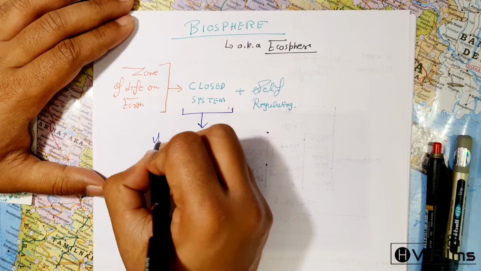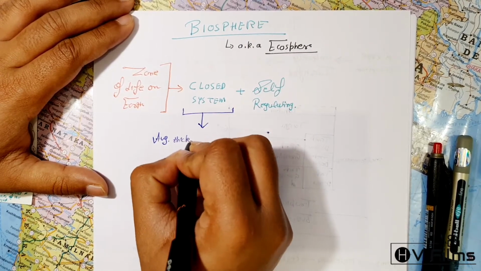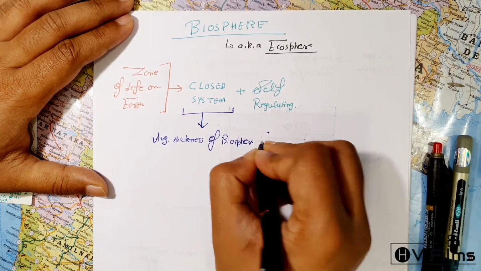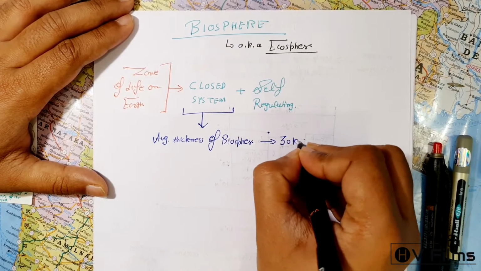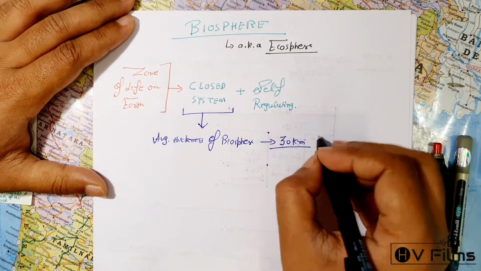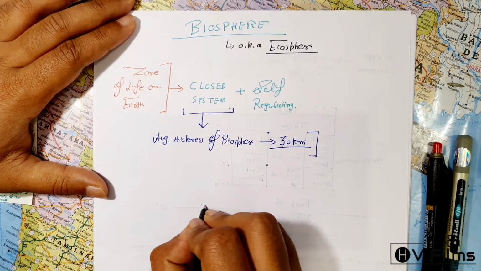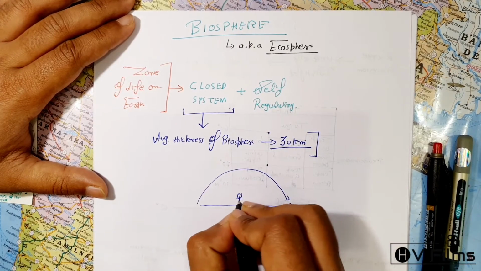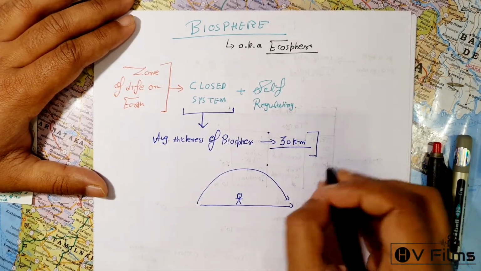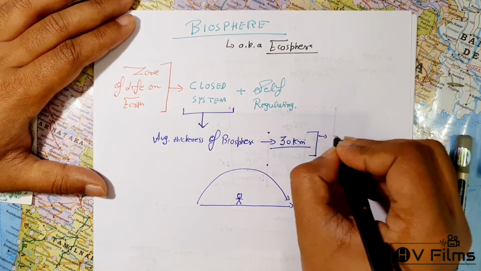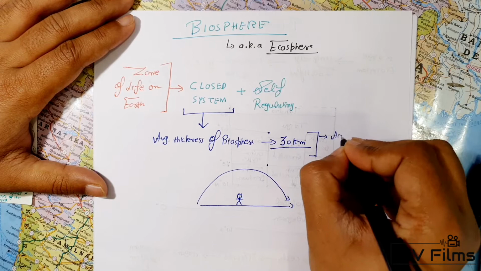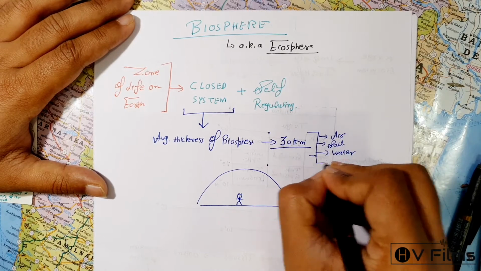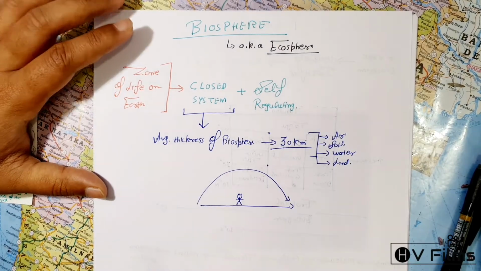And more importantly, we can say the average thickness of the biosphere is 30 kilometers. Now this 30 kilometers means not just this distance but also this distance. So if this is a person here, what I am saying is that this includes the air, the soil, water, land, all of them together. This is what it means.